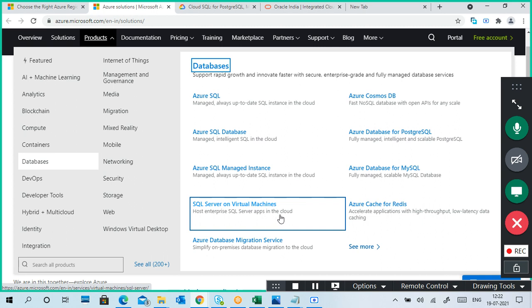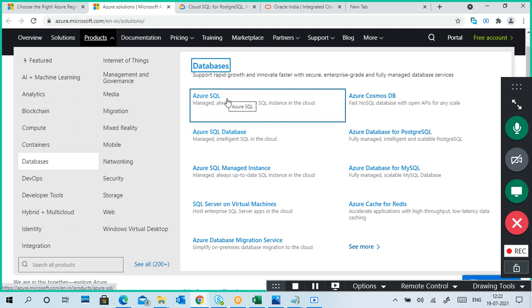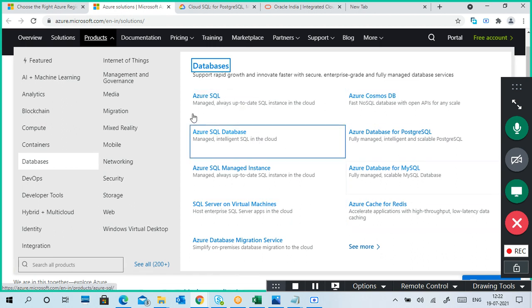This is again infrastructure as a service, a virtual machine with SQL Server installed. This is directly Azure SQL databases. Okay, so this is the database part.